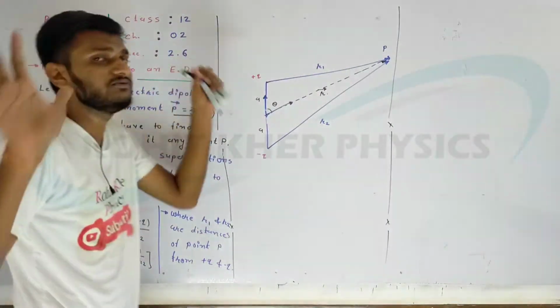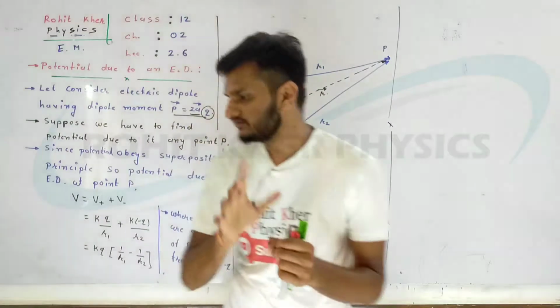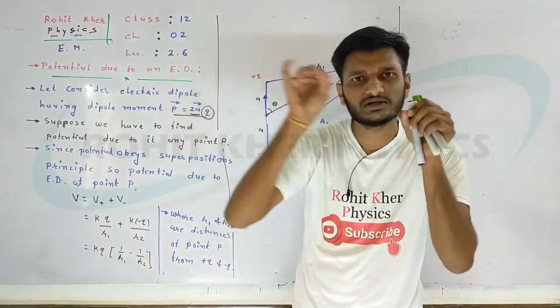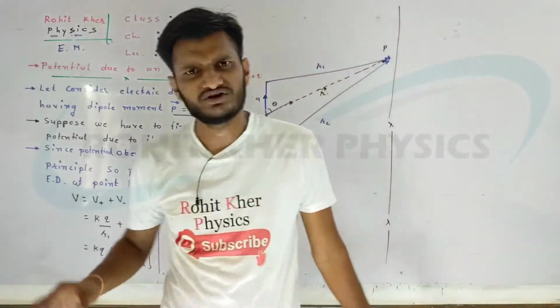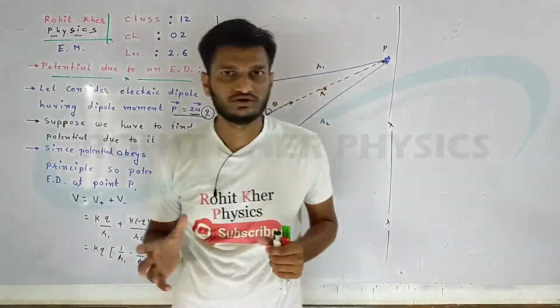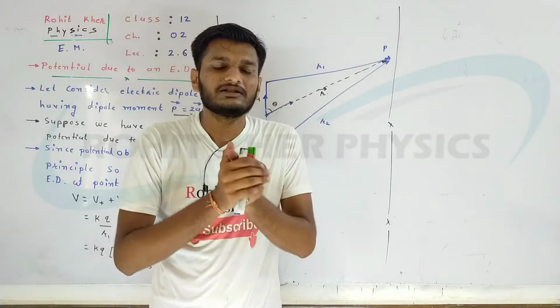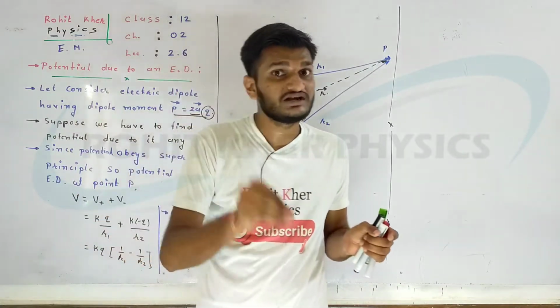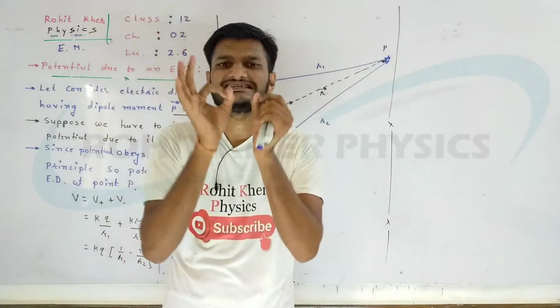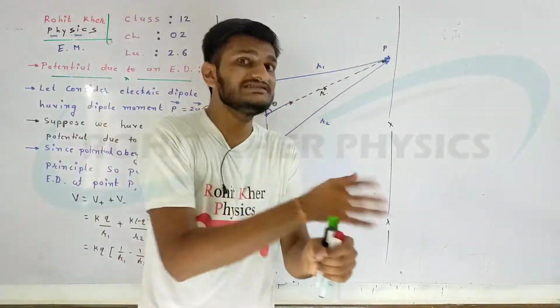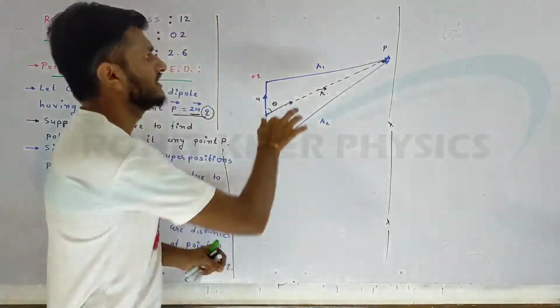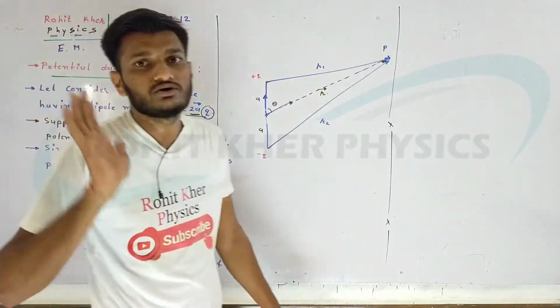There are a number of ways to find the values of r1 and r2 in terms of r. You can visit any reference book, any other board textbook, or Google. There are many ways. We are going to choose a very easy method. I think it's the easiest method to calculate r1 and r2 in terms of r.